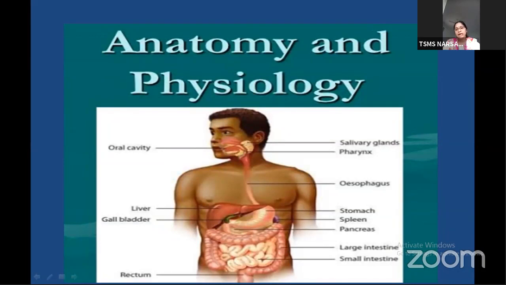Now we started the sessions with the anatomy and physiology of the digestive system. Anatomy consists of only the structures, whereas physiology consists of the functioning of the system. Along with this, we also have to learn about the disorders or diseases that occur in this system.